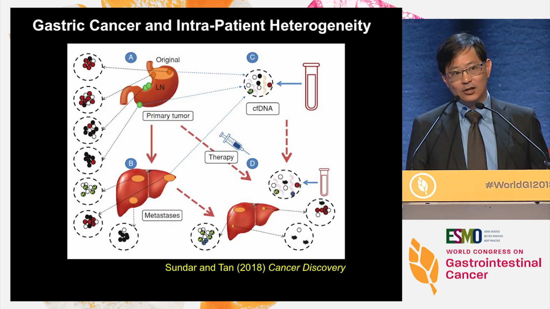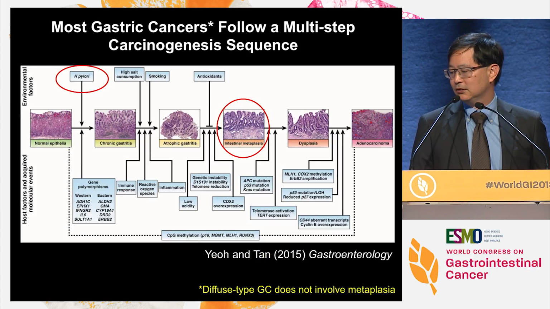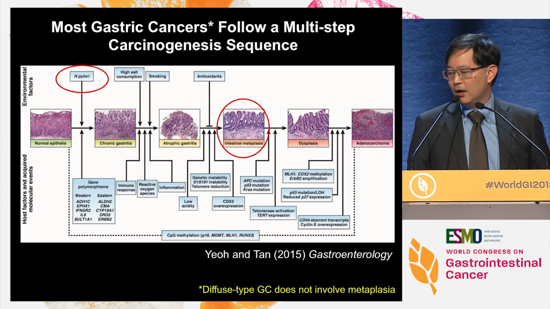So in order to tackle this, perhaps what we need to do is to enhance our efforts at stopping the tumor even before it starts, which suggests that we should have more efforts in screening and early detection. And for that, we need to know how gastric cancer develops. We now know that most gastric cancers follow a multi-step carcinogenesis sequence, seen over here.